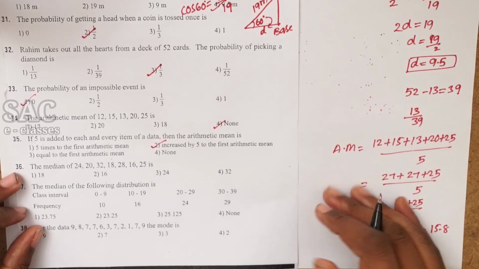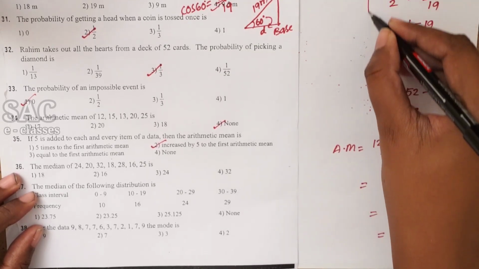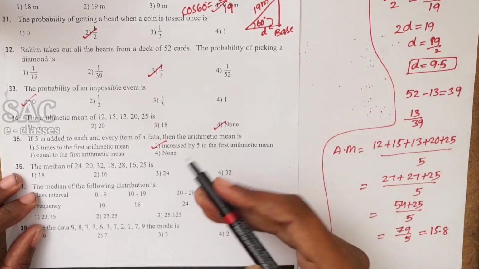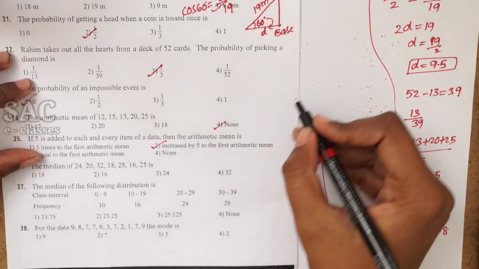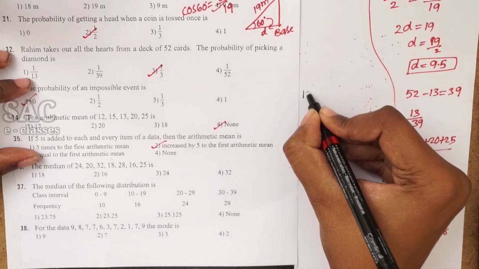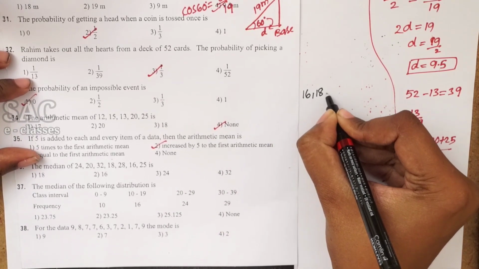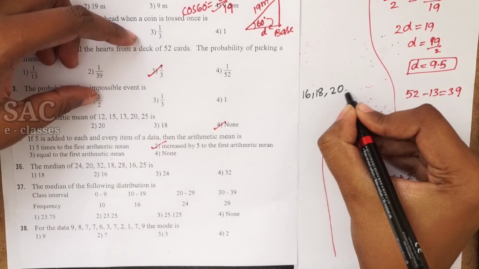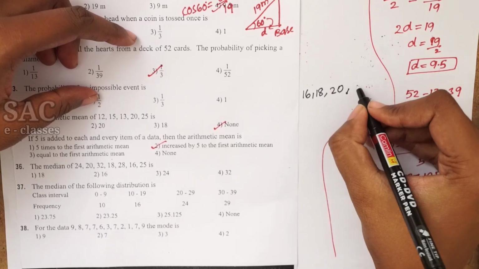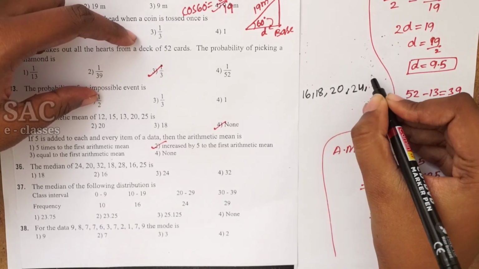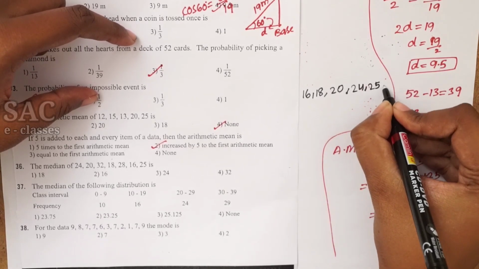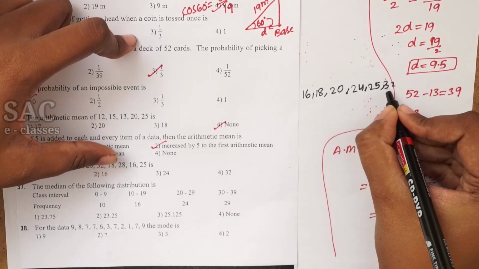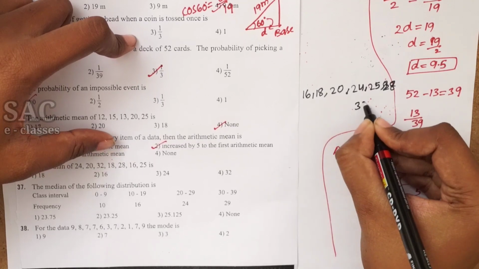Just write the ascending order of the given observations: 16, 18, and so on.